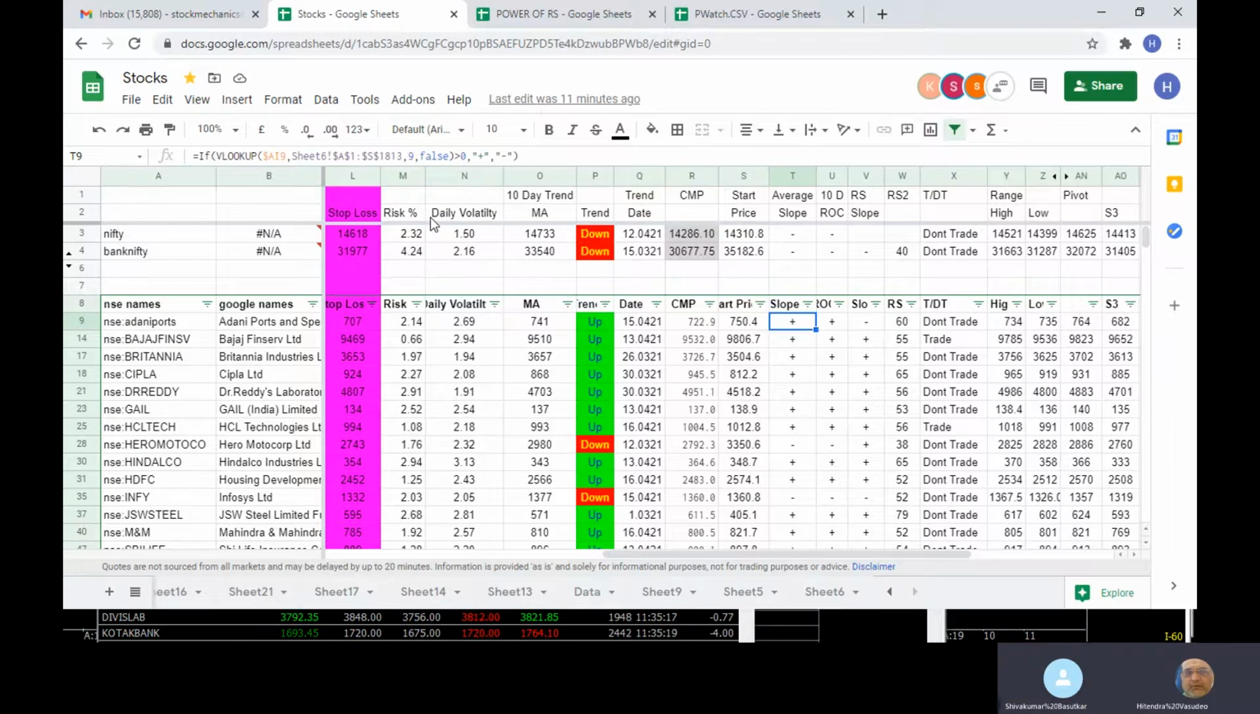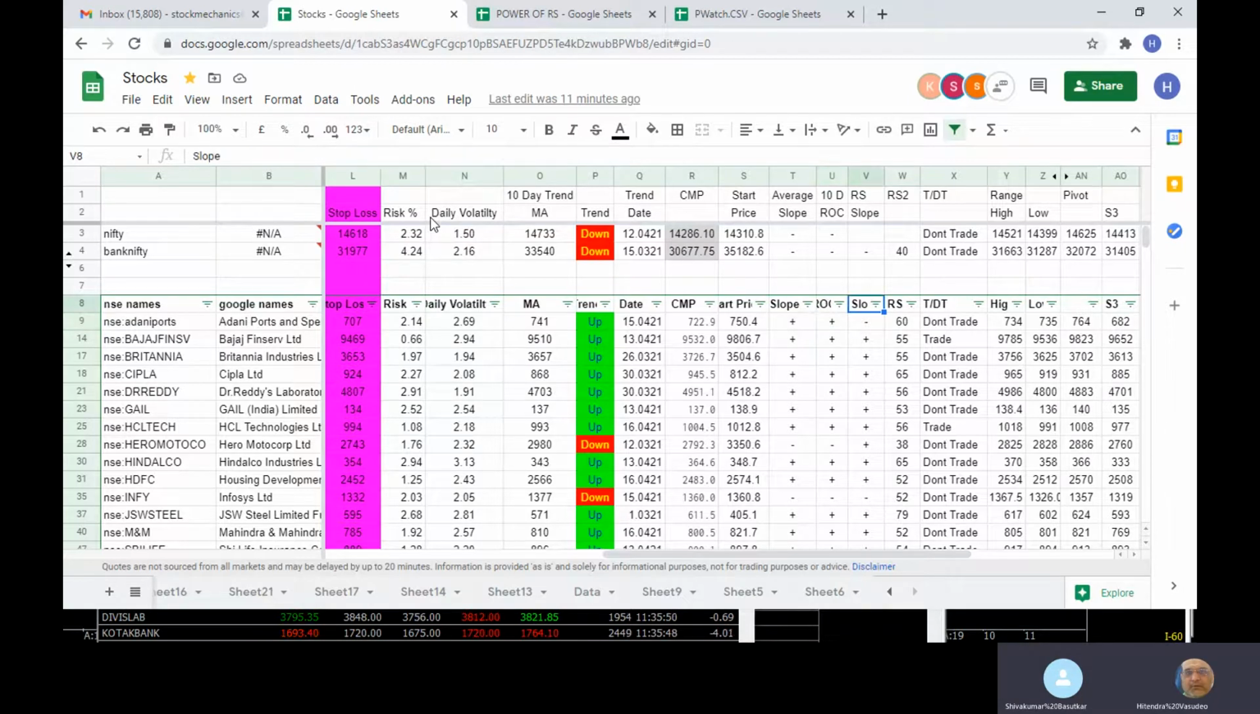So positive slope. Now rate of change, 10-day rate of change. That means today's price compared to the price 10 days back, whether it is above or below. If it is above, it is positive. Like today's price minus the price 10 days back; if the result is positive, it will be shown as positive. That means the slope of the price is positive.